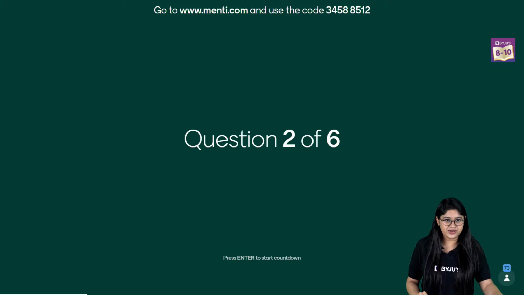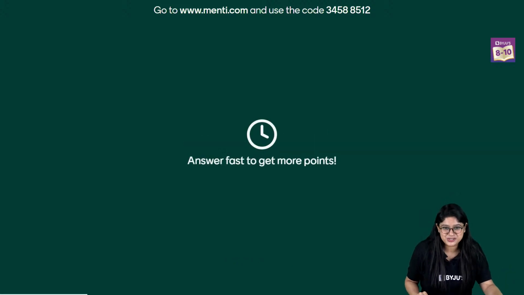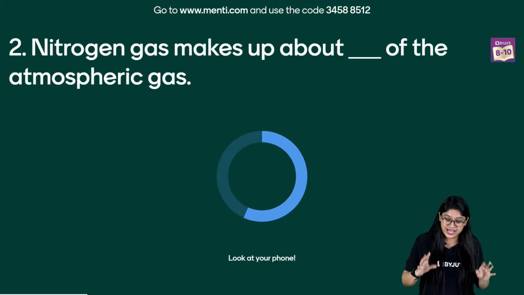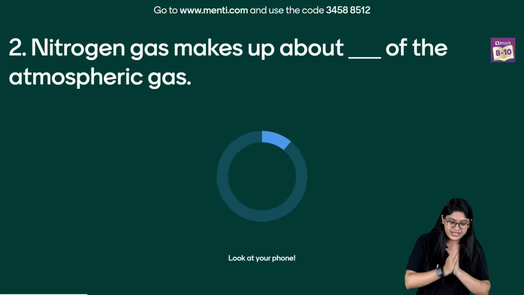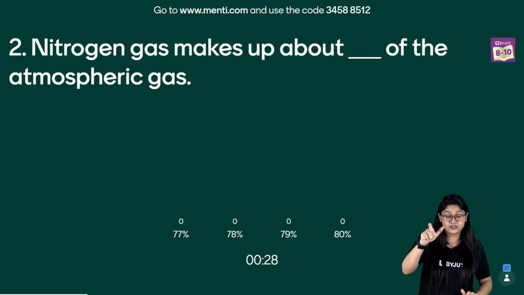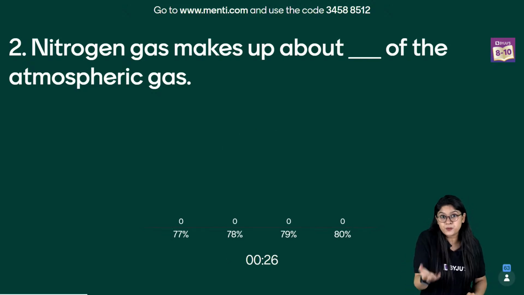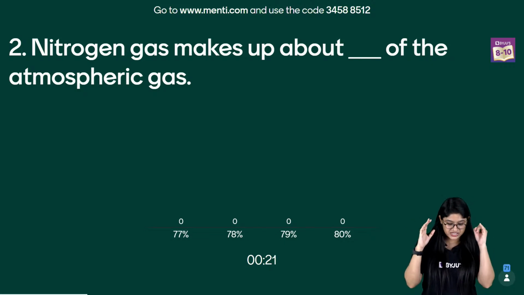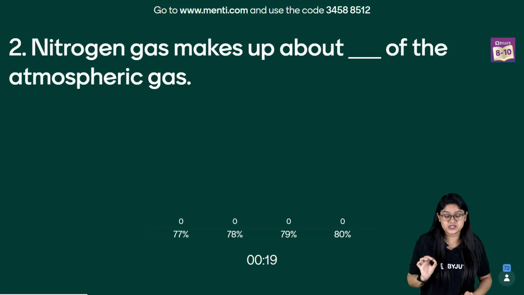Let's look at this question. Here we go, everyone. Question number 2 on the screen. Very, very interesting question. Nitrogen gas makes up about dash of the atmospheric gas. We're talking about how much percentage of the atmospheric gas is nitrogen. In the options, as you can see, we have 77%, 78%, 79% or 80%.